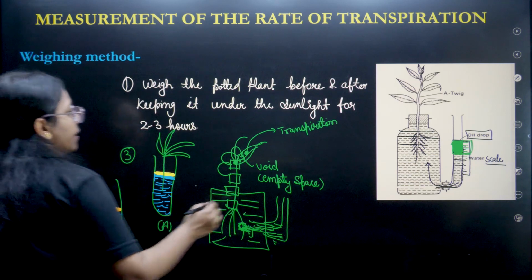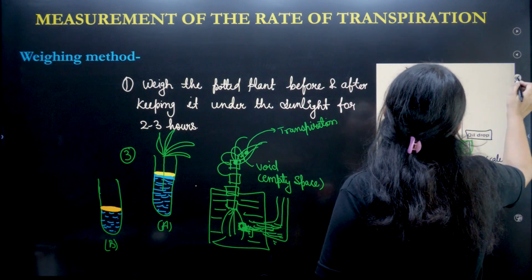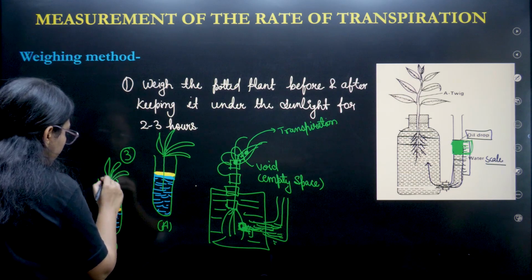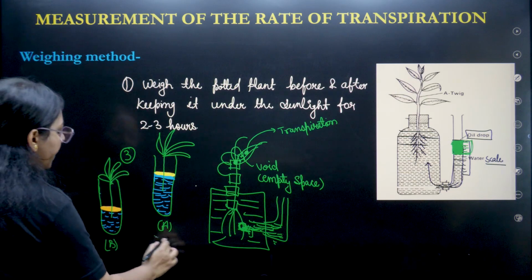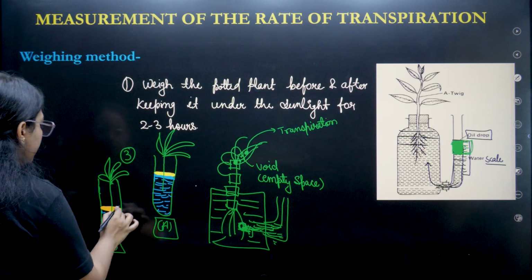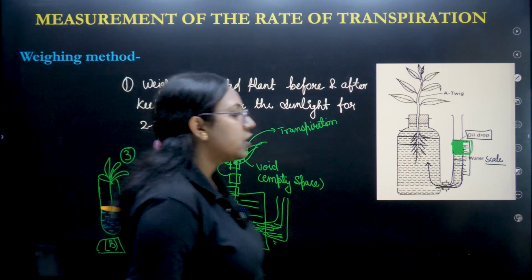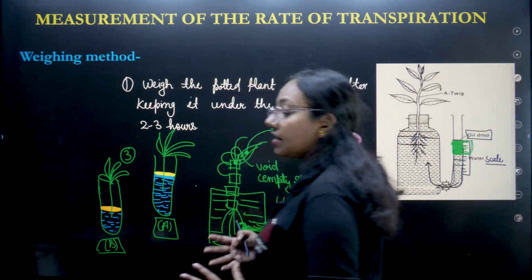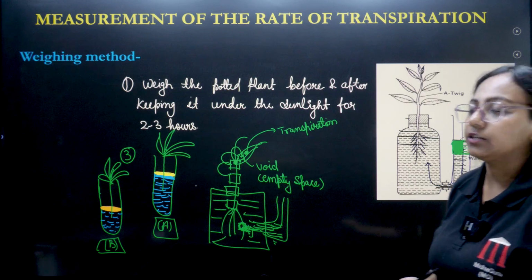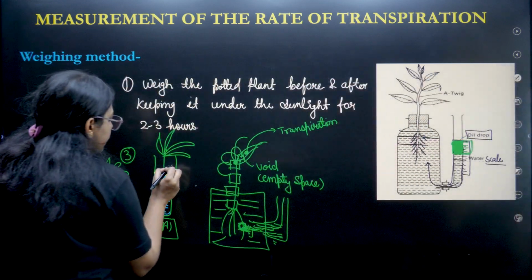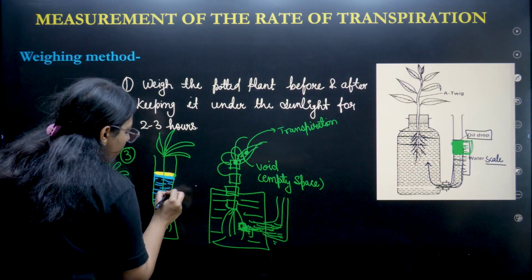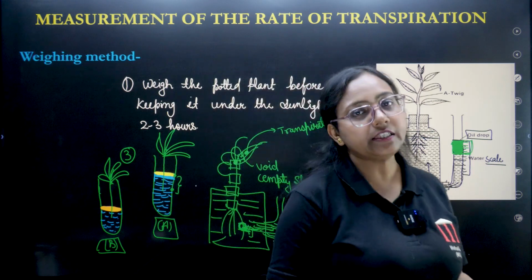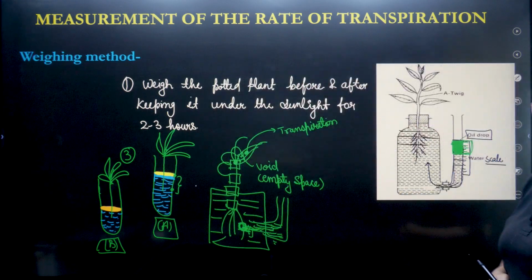You can see this, and the twig is still there. So you see setup A and setup B. You can see the layer of oil has decreased. So this is what we can do for the third method, the third method through which we can measure the transpiration. Again, what will we do? We'll measure this amount. It was here and now it is here. If we can measure this amount, we can easily find out how much water has been lost through transpiration.